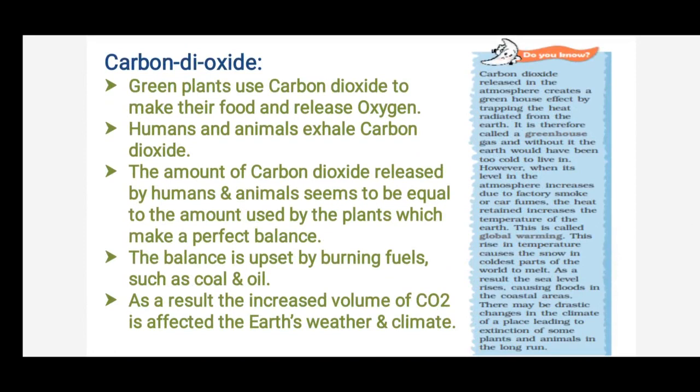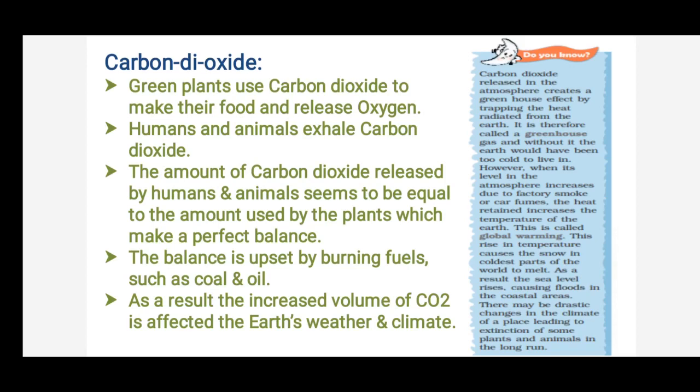This is the gas which is present in very less quantity, children. It means 0.03%. But this is also a most important gas, children. This gas is also called a greenhouse gas. Let's discuss that later. First, let's discuss the carbon dioxide. So green plants use carbon dioxide to make their food and release oxygen. I told you, during photosynthesis, green plants use carbon dioxide to make their food and release oxygen.